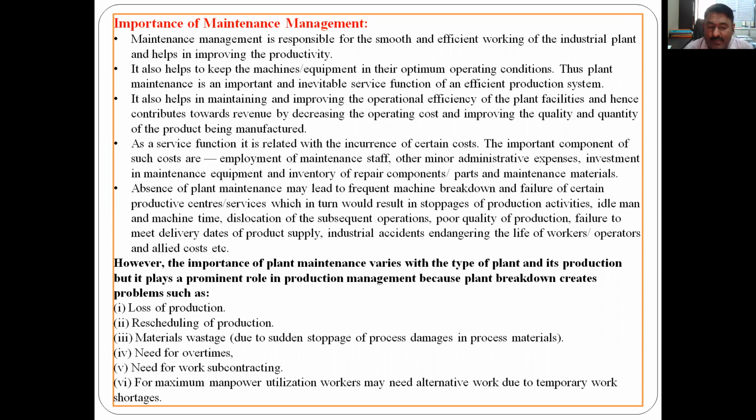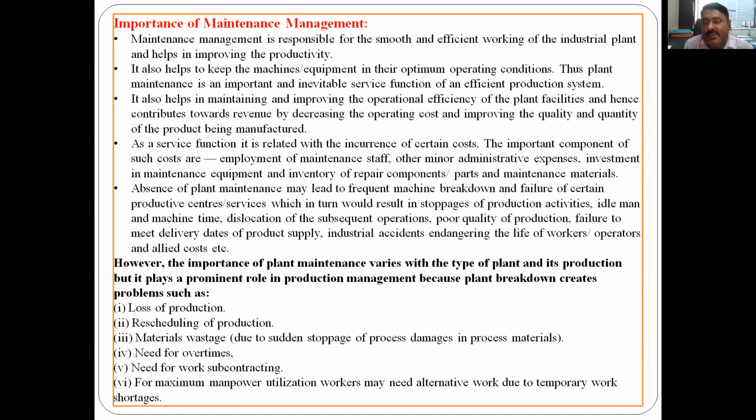However, the importance of plant maintenance varies with the type of plant and its production, but it plays a prominent, significant, vital role in production management, because plant breakdown creates the following problems. We have discussed what will happen after breakdown. Once again, it is mentioned here that plant maintenance varies with the type of plant. If it is continuous production, the maintenance will be different. If it is batch type production, the maintenance will be different. If it is mass production, again it will be different.